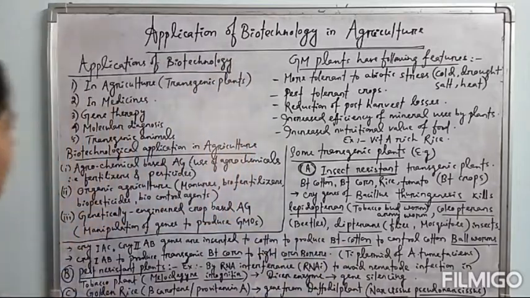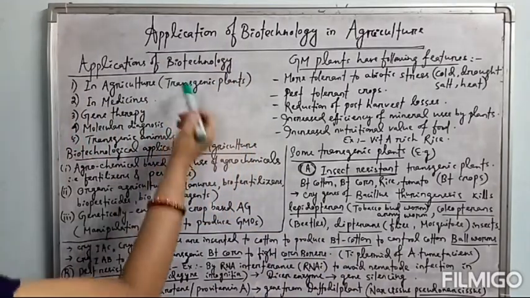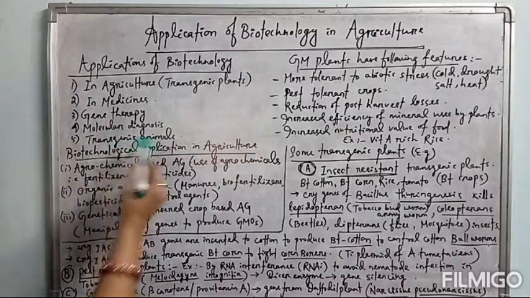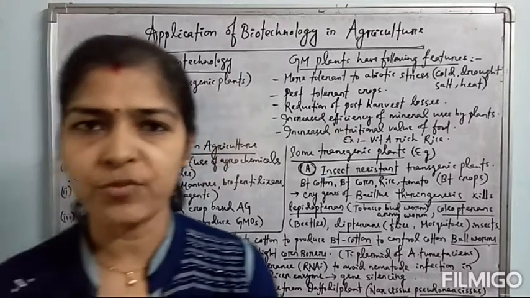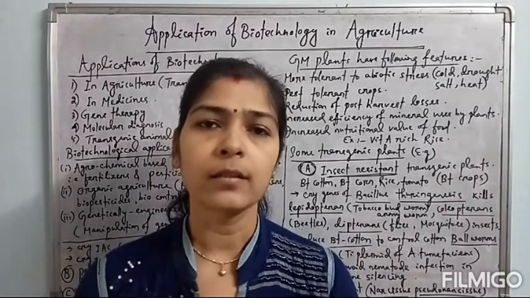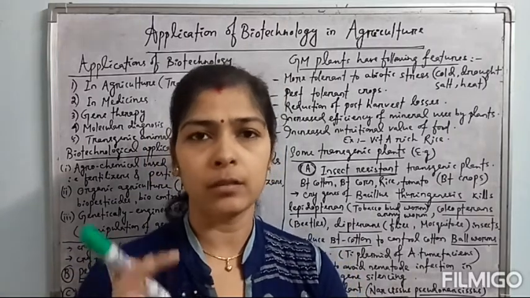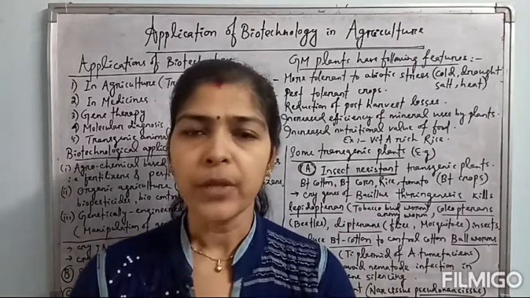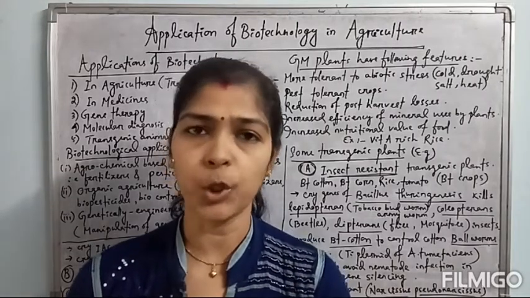Okay, and last is transgenic animals. Like transgenic plants, transgenic animals like transgenic sheep, transgenic cow, transgenic goat are also produced, and these are producing therapeutic drugs in their milk also, which will be beneficial for human society.